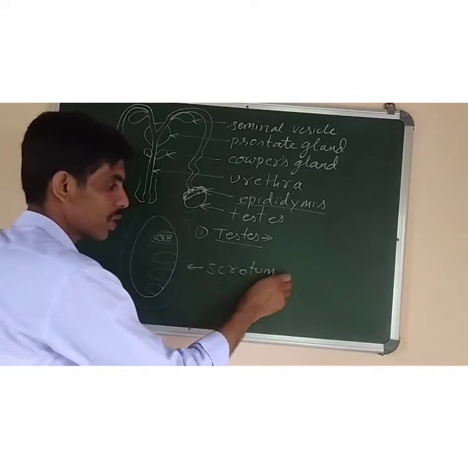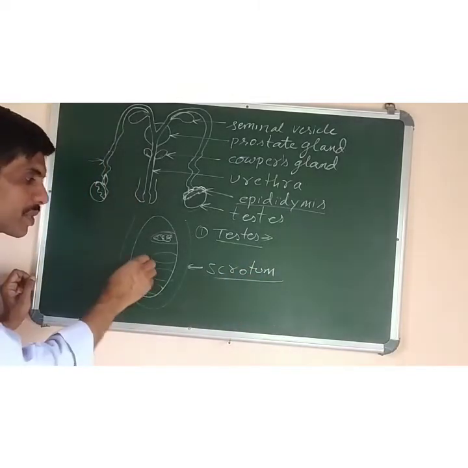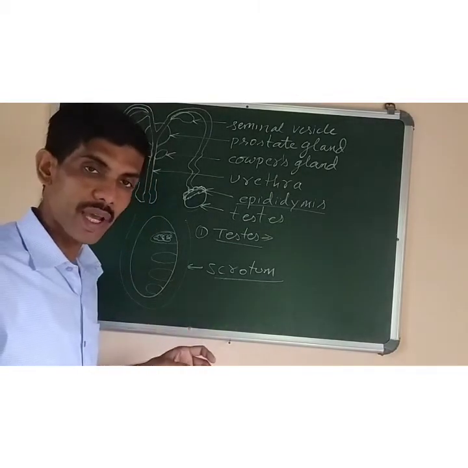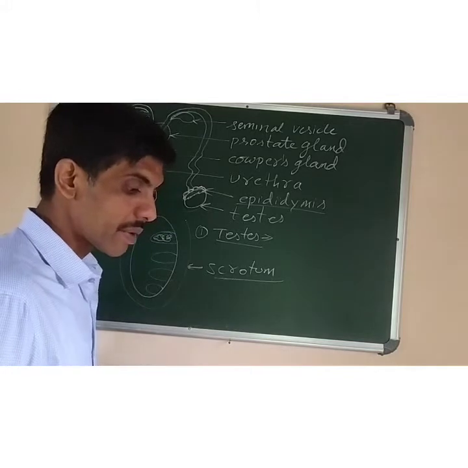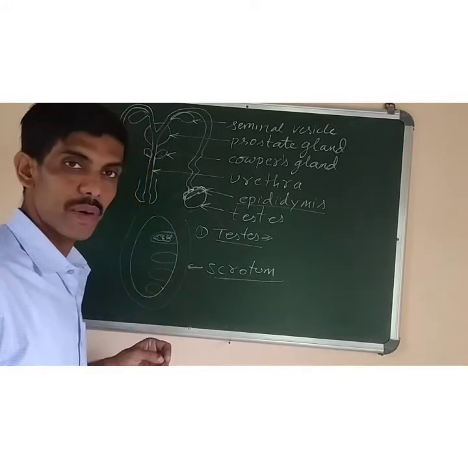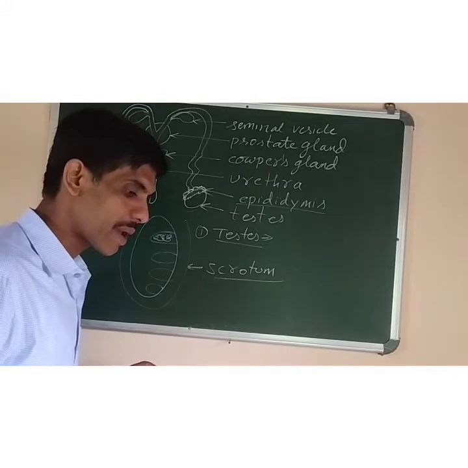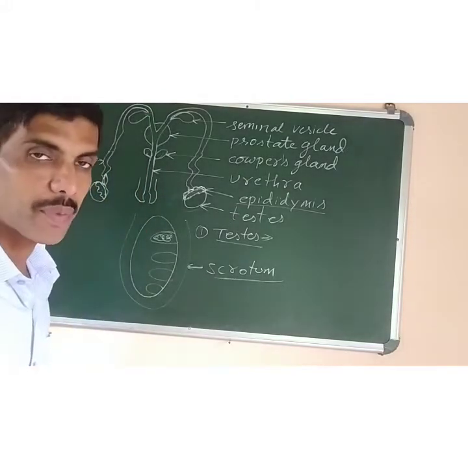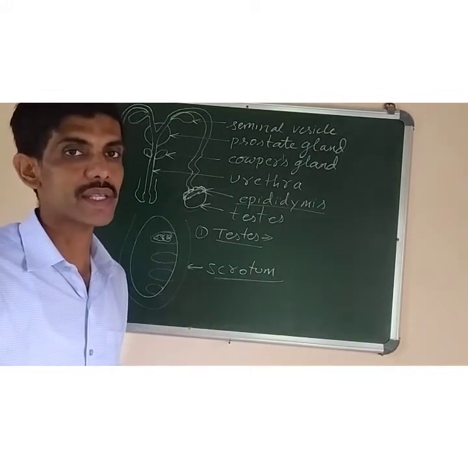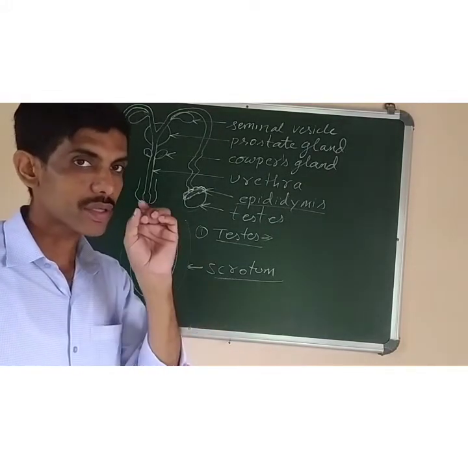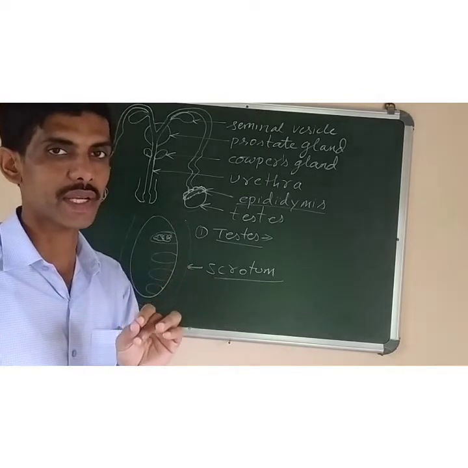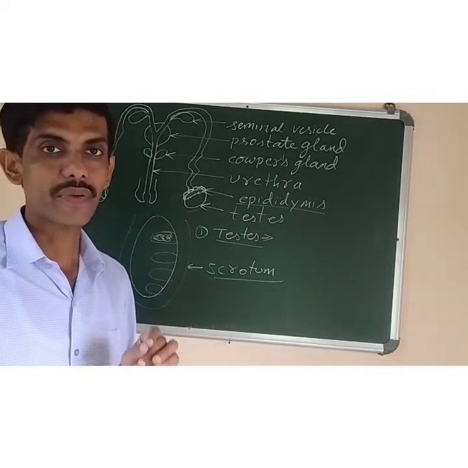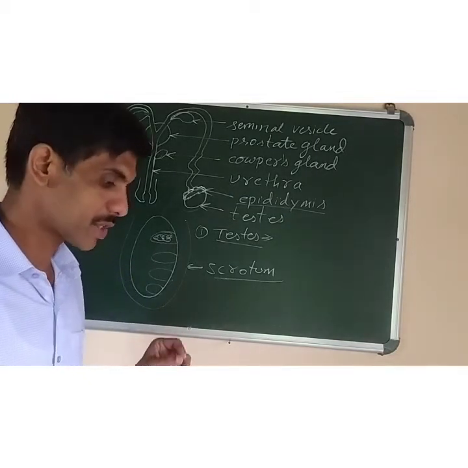S-C-R-O-T-U-M. So what is scrotum? The muscular bag or the pouch in which the testis is present is called scrotum. And they are developed in the abdominal cavity near the kidney, but they migrate to the scrotum just before birth or at the time of birth. Now, if it is asked why the testis is present outside the body cavity, outside our body, the answer is to provide a temperature of 2 to 3 degrees centigrade lower than the body temperature, which is required for the formation and maturation of sperm cells.